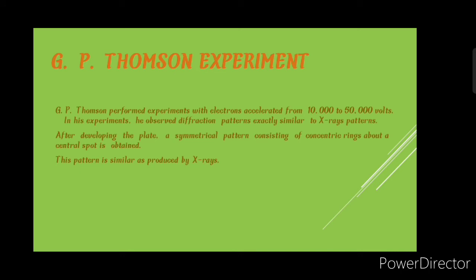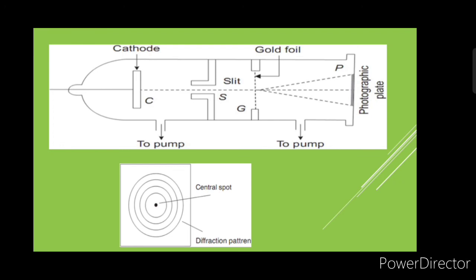G.P. Thomson experiment. G.P. Thomson performed experiments with electrons accelerated from 10,000 to 50,000 volts. He observed diffraction patterns exactly similar to the X-ray pattern. After developing the plate, a symmetrical pattern consisting of concentric rings about a central spot is obtained. This pattern is similar to that produced by X-rays. Here is the experimental diagram. Here you can observe the gold foil, a pump, and the photographic plate also.